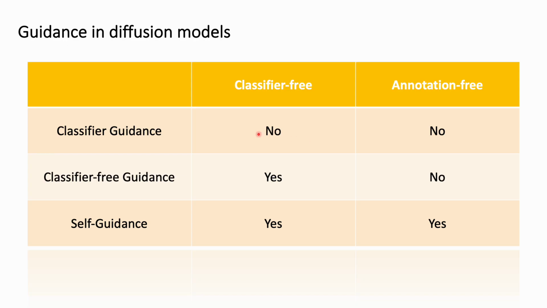Firstly, I would like to introduce two basic guidance methods in diffusion models. One is classifier guidance, but typically it needs to train an extra classifier, so it's not classifier free. Most importantly, it still needs data annotation for the extra training of the classifier. For classifier-free guidance, they utilize the ability of conditional sampling and unconditional sampling in a single model. By that way, they can achieve classifier-free guidance, but they still need the annotation to finish the training.